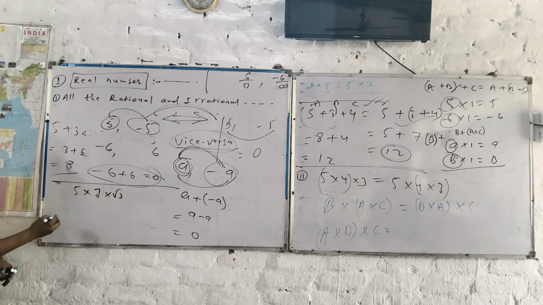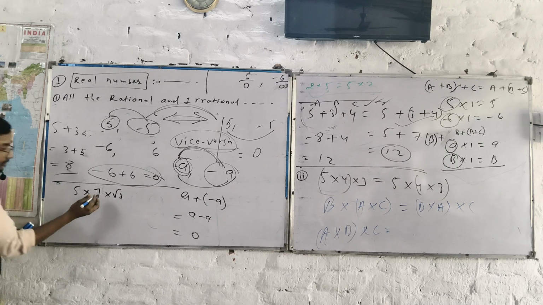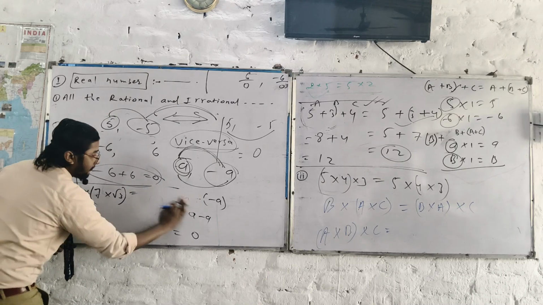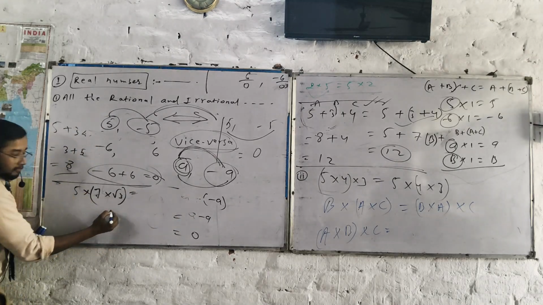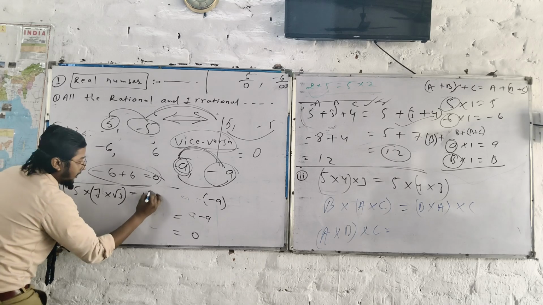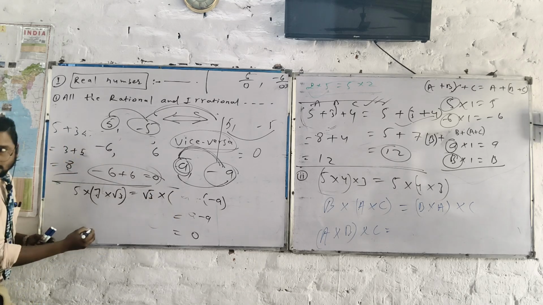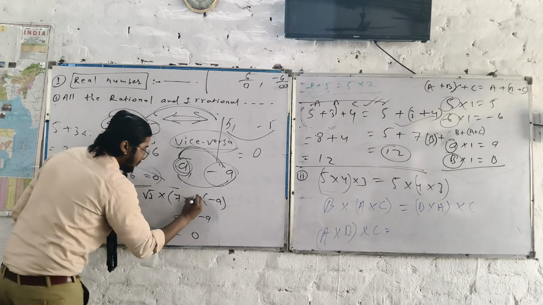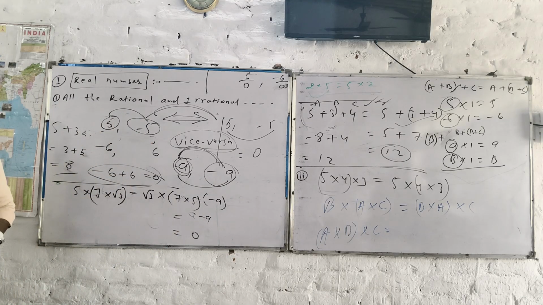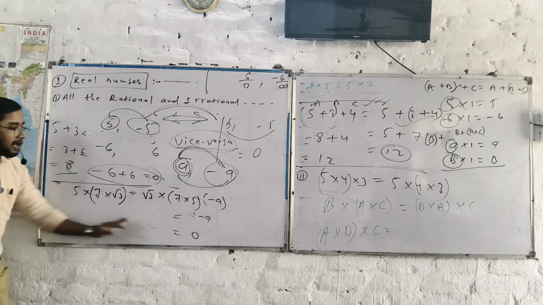Take the bracket where? 7 under root 3. So equal to, okay. Root 3 outside, multiply, 7 under bracket multiply 5. Okay, can we do this or not? You are asking that. 100% we can do that.